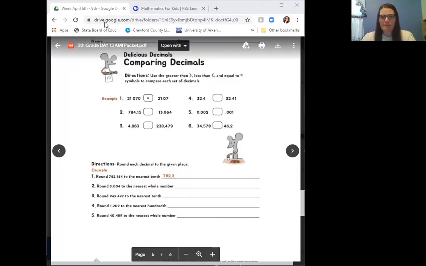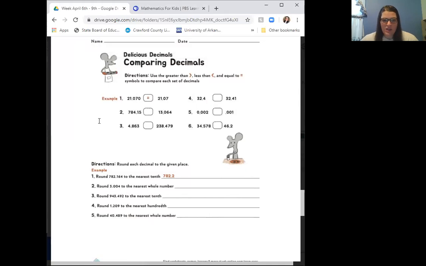We will start by reviewing math, option 1. Option 1 is the worksheet, and I'm going to share the screen so we can all look at it at the same time. Today it is comparing decimals. The directions say to use the greater than, less than, and equal to symbols to compare each set of decimals. And they give you this example one here.